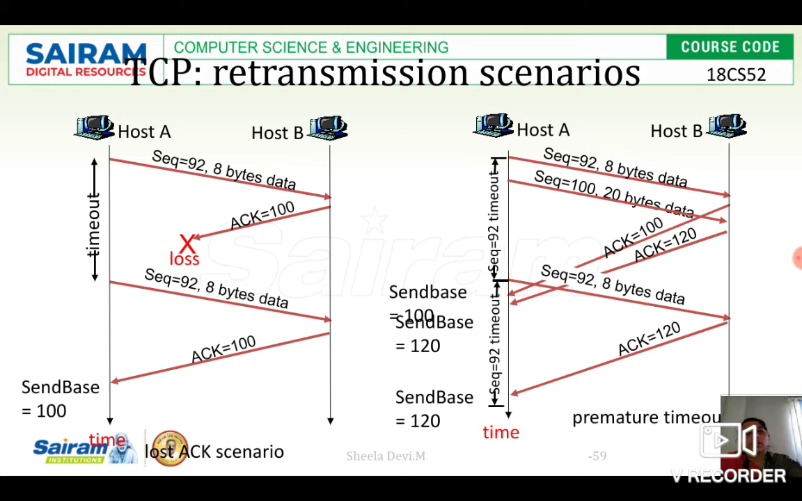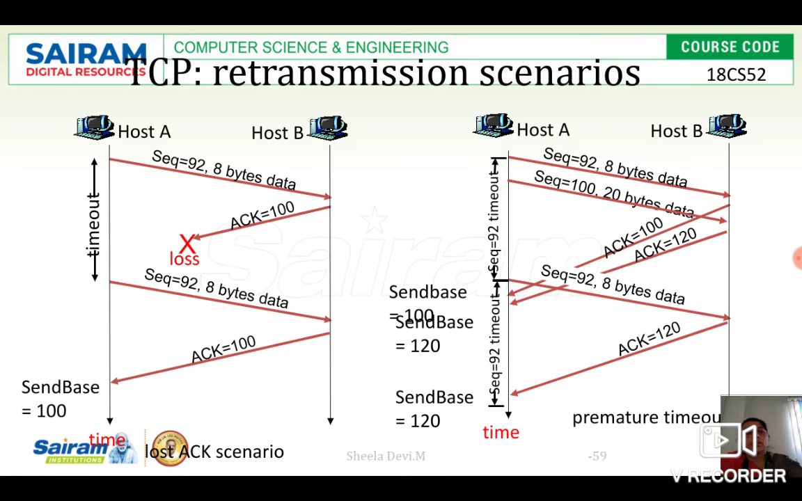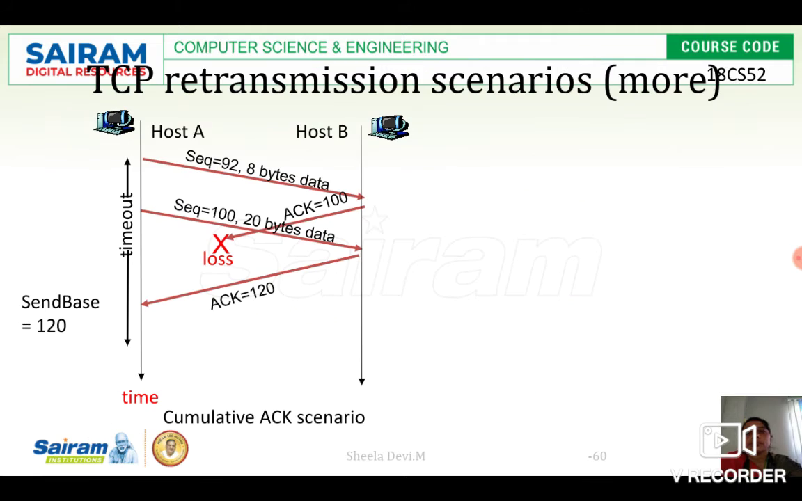If you find this one, the acknowledgement is a cumulative acknowledgement. Once again, this acknowledgement is cumulative. Acknowledgement equal to 120 means that host B is trying to inform the sender that I have received the first 8 bytes of data as well as the second 20 bytes of data. So it is informing the sender that I am expecting the data from sequence number 120. That is why it is giving the cumulative acknowledgement equal to 120.